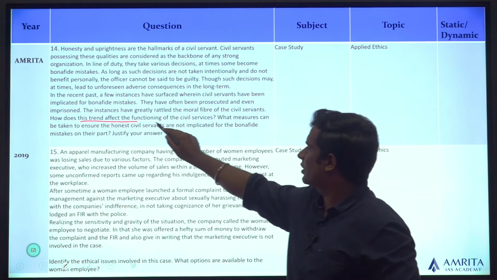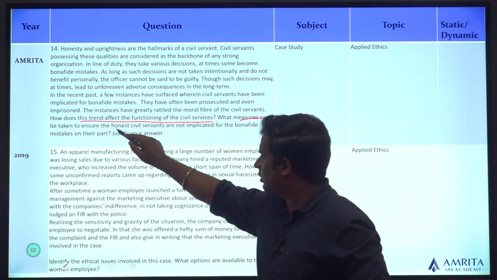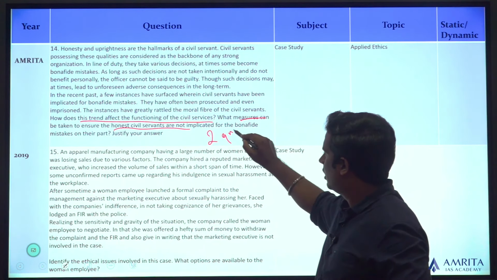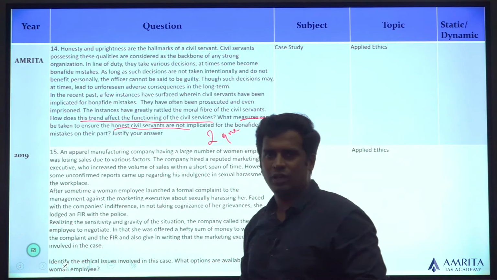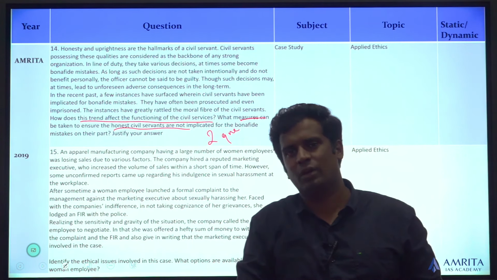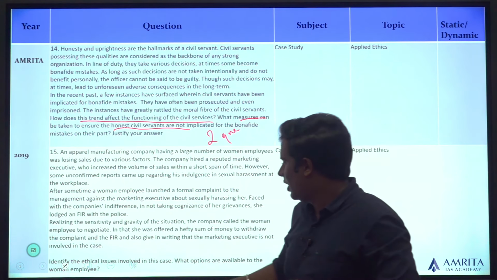How does this trend affect the functioning of civil service? What measures can be taken to ensure that honest civil servants are not implicated? 2 questions have been asked, and one is again with regards to the civil service. The previous one was with regards to public servant. Both form a part of administrative ethics. Look at the next case study.